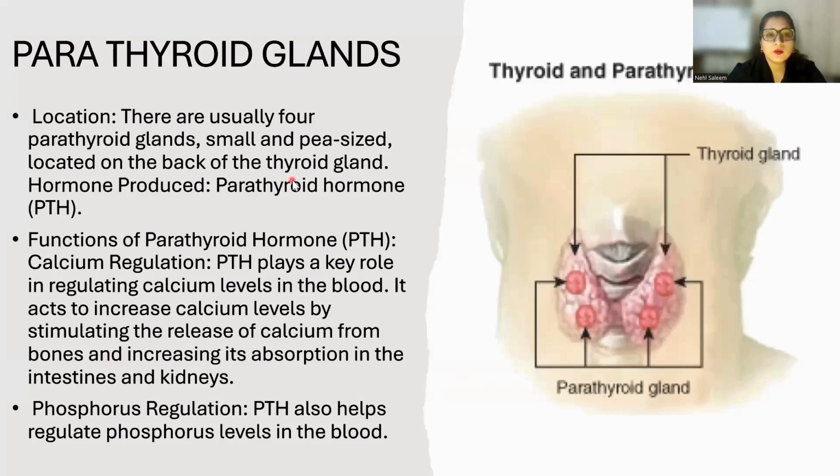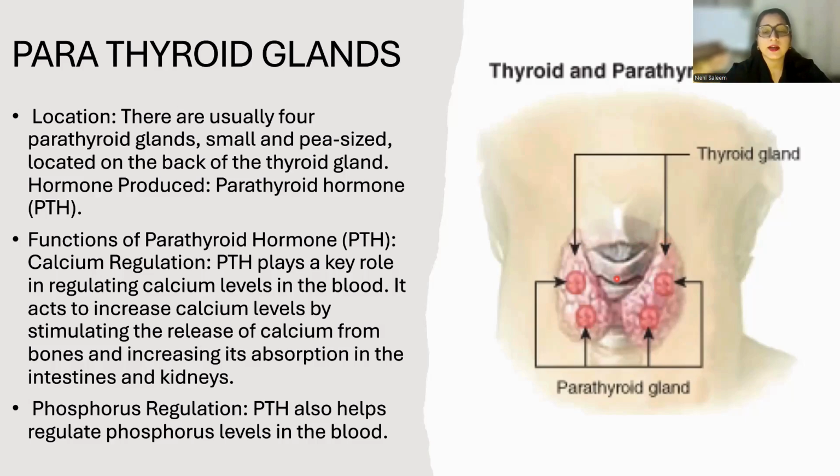Then if we talk about the parathyroid gland, this is a thyroid gland and that's a parathyroid gland. You can see this is the parathyroid gland. Usually there are 4 parathyroid glands, as you can see. That's 1, 2, 3, and 4. Again, if we talk about the size, they're very small and they are pea size. They're located at the back of the thyroid gland. So you have the thyroid gland, and then at the back of the thyroid gland, we have the parathyroid gland.